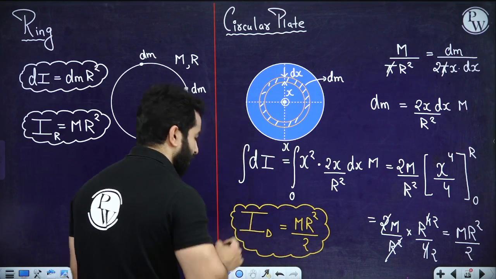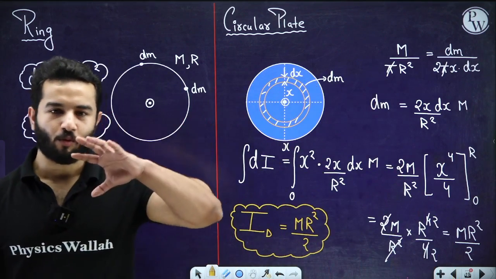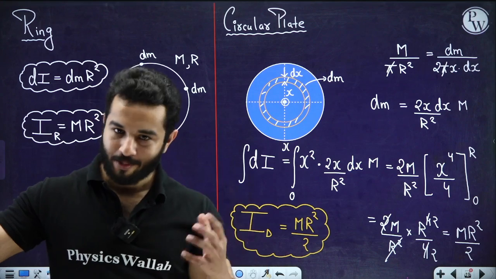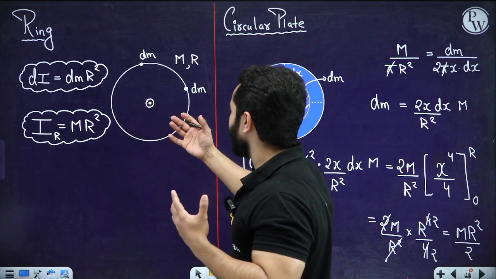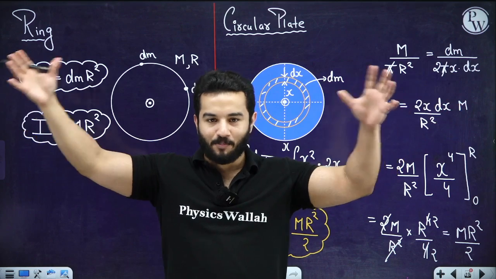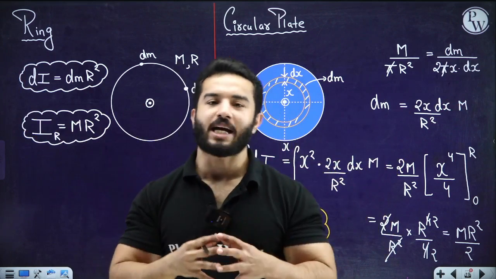Doesn't it explain whatever we have studied about the dependency of moment of inertia? Moment of inertia depends upon the distribution of mass. Now, when you compare the distribution of mass for a ring and a disk, the mass in a disk is actually closer to the axis of rotation.